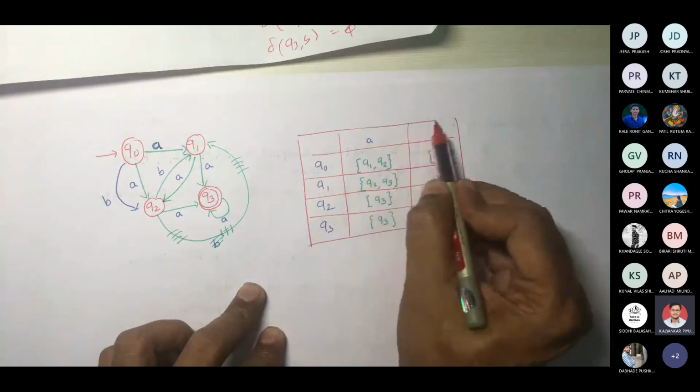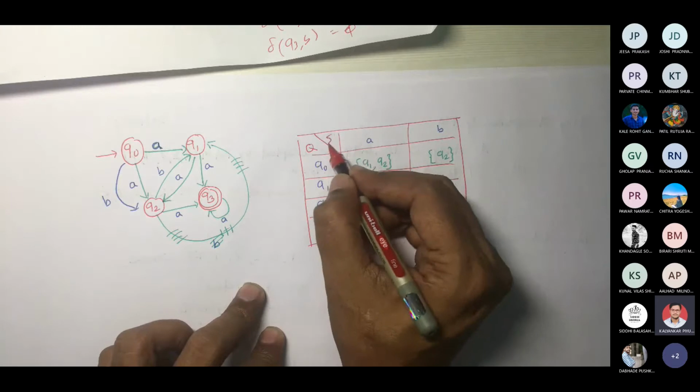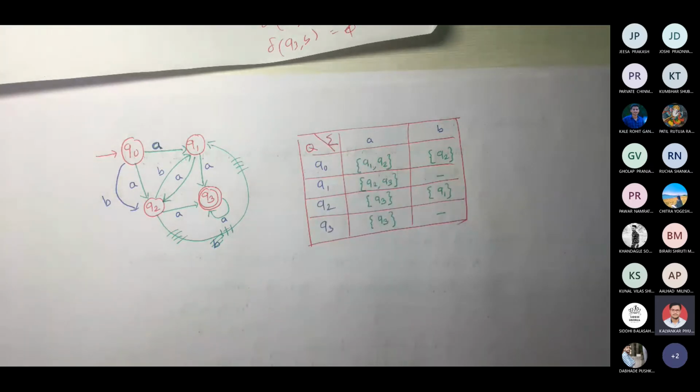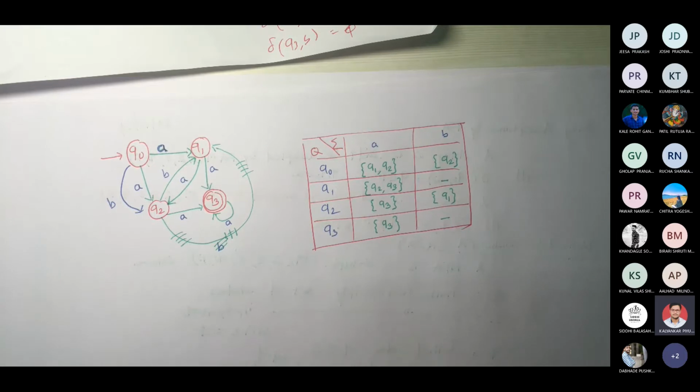Is that fine? So this is Q and sigma. You can represent this now this way. Now, how exactly will we end the string? On what basis should we say that it accepts? Because now the properties of our transition functions will change in this case.